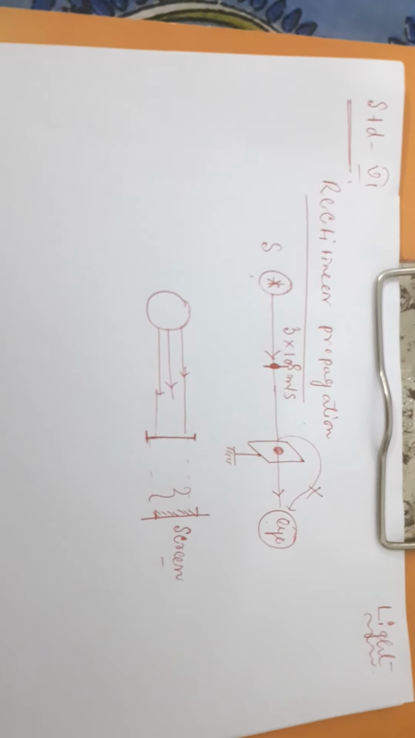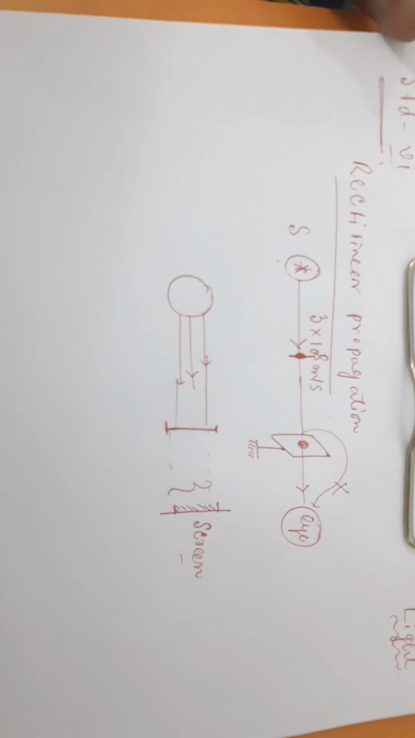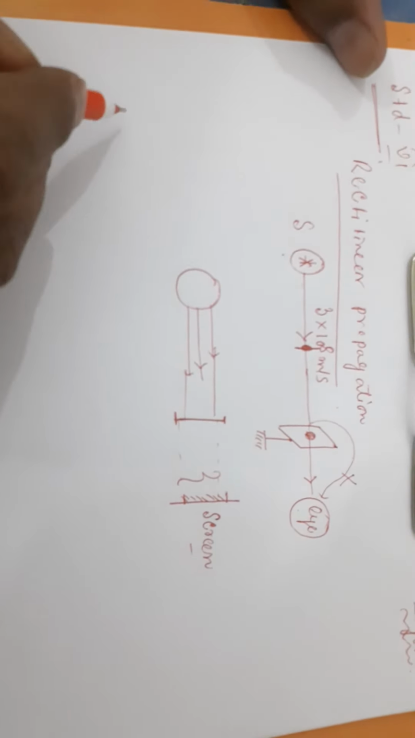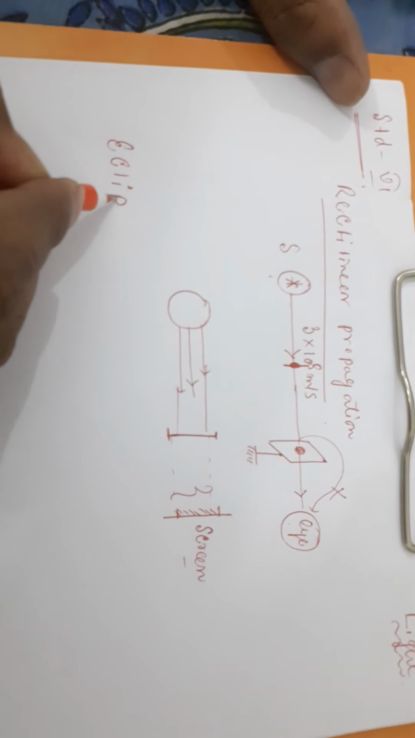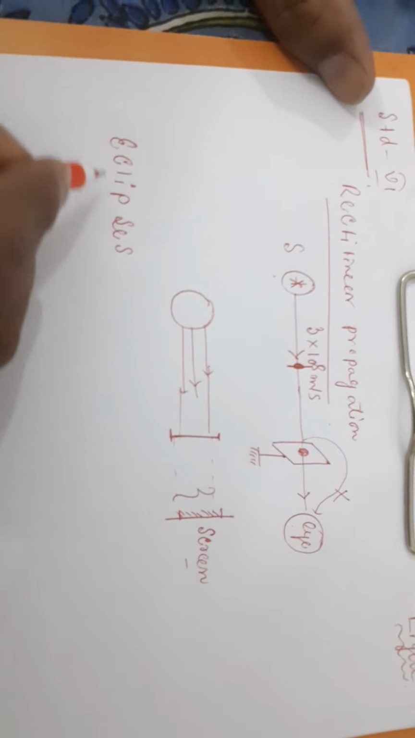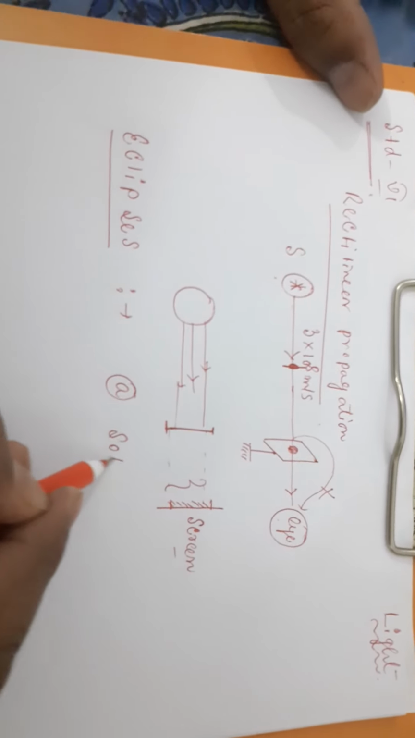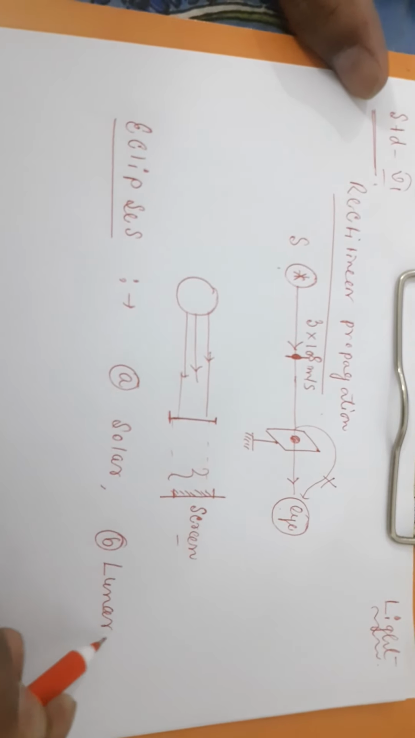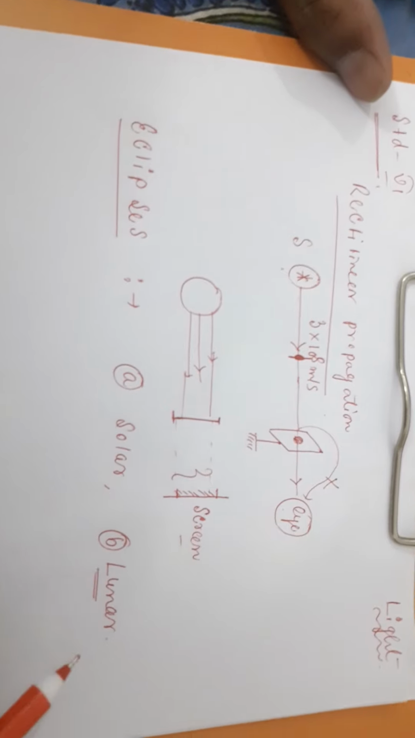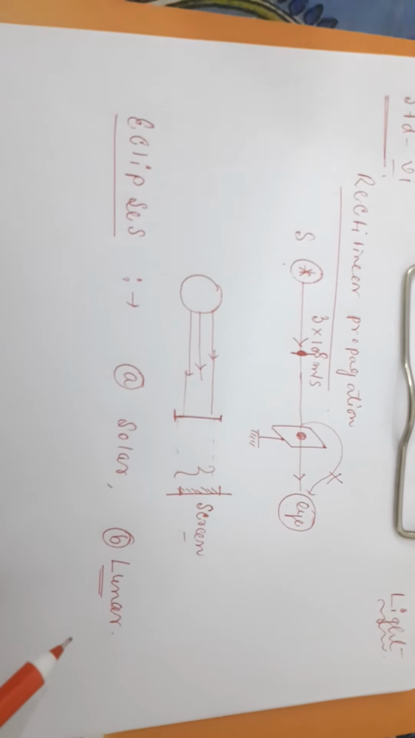Two types of eclipse are there. One is solar and another one is lunar. We all know that. So what is actually an eclipse? If you are talking about eclipses, two types are there: one is solar and the second one is lunar. One is because of the sun and another one is because of the moon, so lunar, that's why moon.